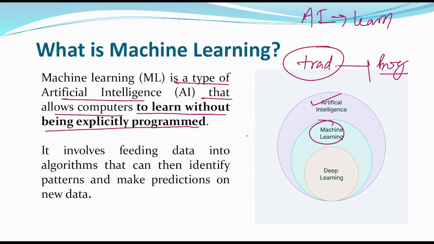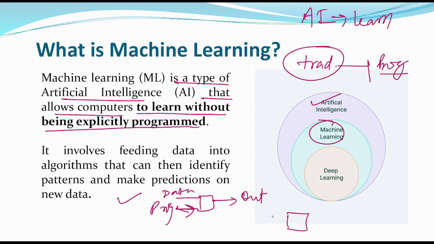If you see further, you might have seen a figure like this one. In the traditional case, we have data and a program, and through that we get the output. This is the case for the traditional computer system. But in the case of AI, we have data and output, and the system automatically gets programmed, or we can say creates certain rules.